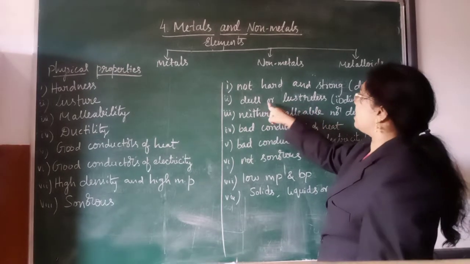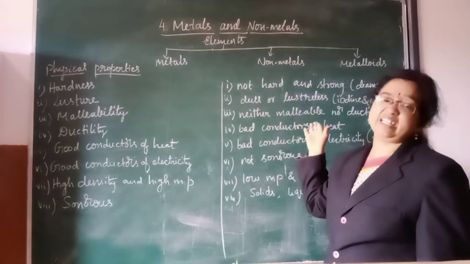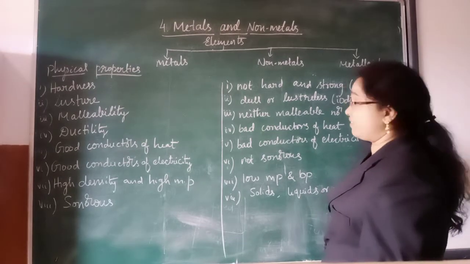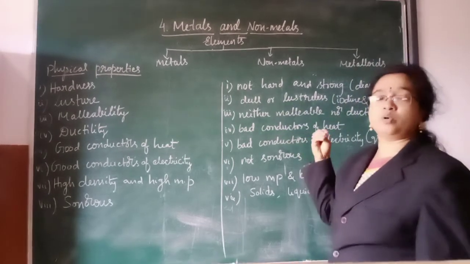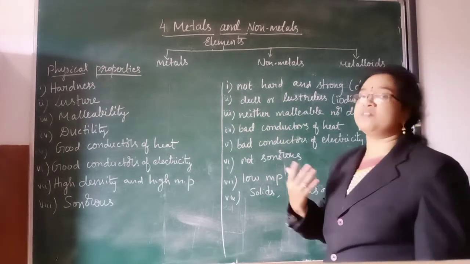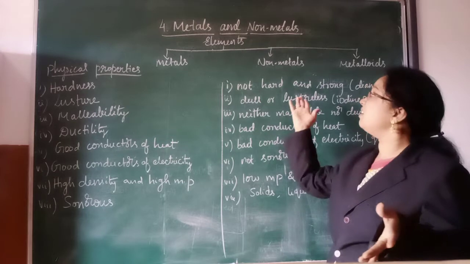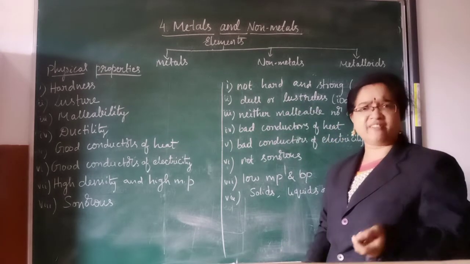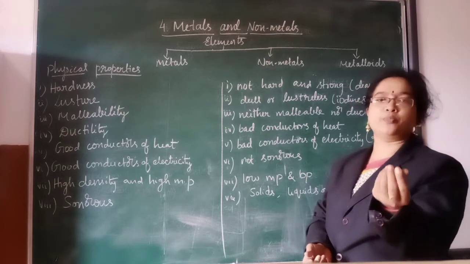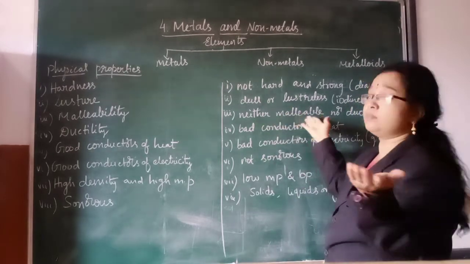Next one is dull or lustreless. Non-metals look very dull, not shiny. But here also there is an exception: iodine and diamond have a shiny surface, whereas other non-metals look very dull. Next, they are neither malleable nor ductile. We cannot make any sheet or draw any wire from non-metals. Like carbon, can you make any wire from it? Or when we hit it, does it make a sheet, or does it become powder? Yes, they are neither malleable nor ductile.